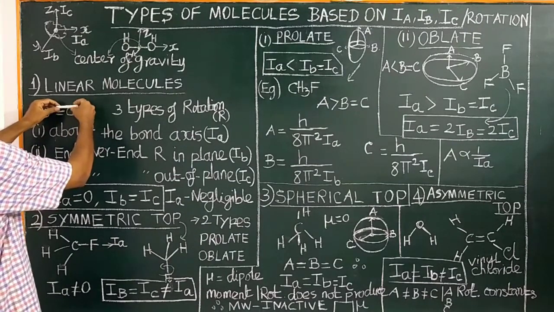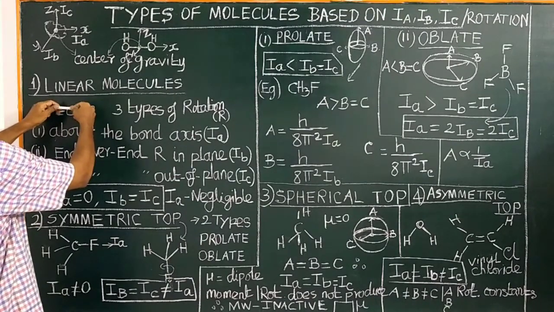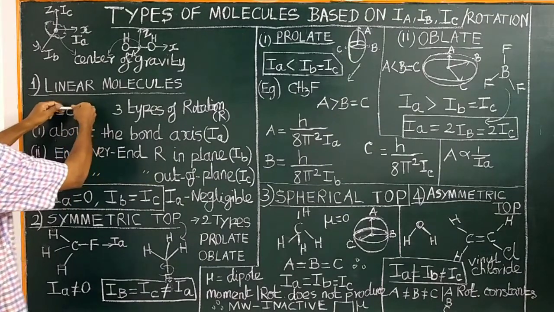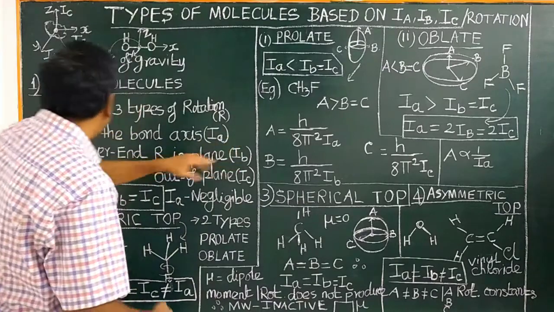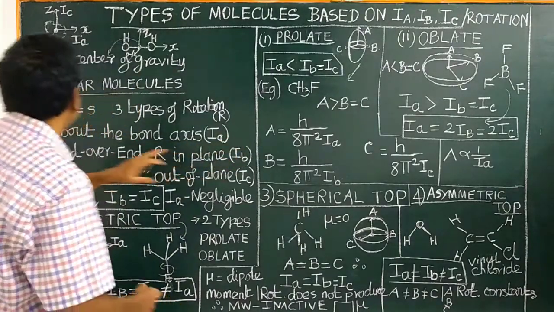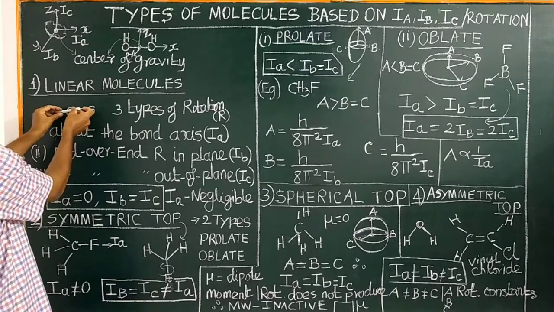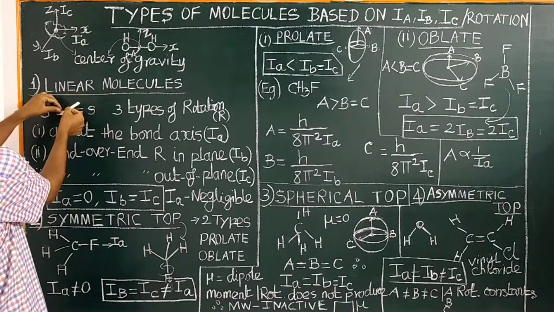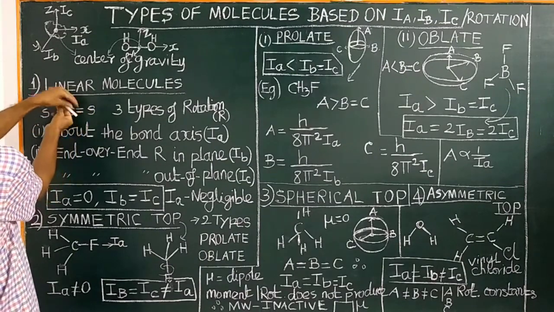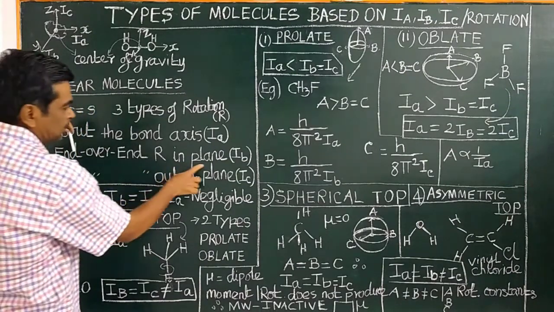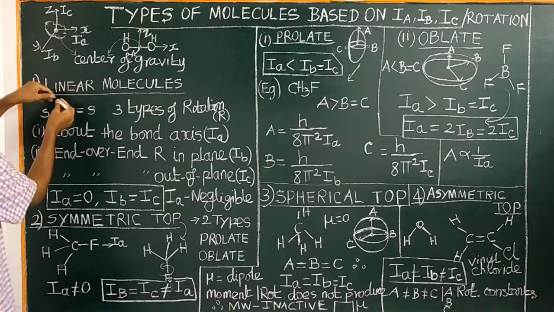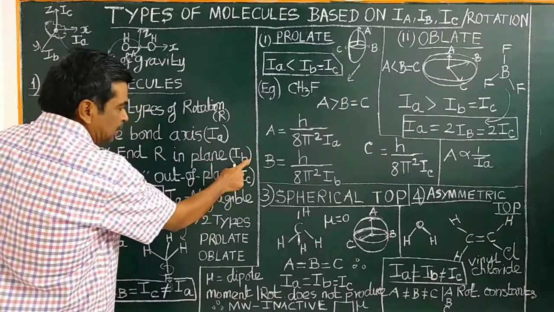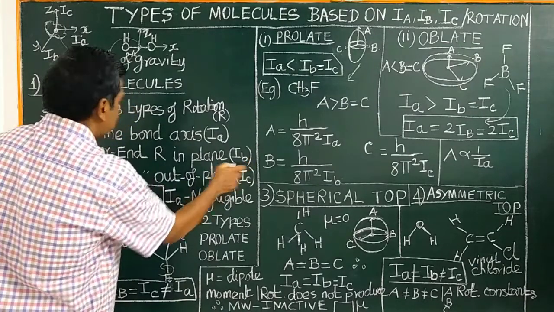Number one, the rotation about the bond axis, which gives the moment of inertia IA. Similarly, there is end over end rotation in the plane of the paper, and it gives the principal moment of inertia IB.